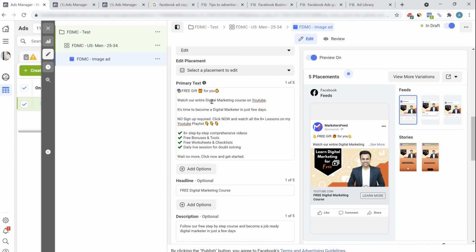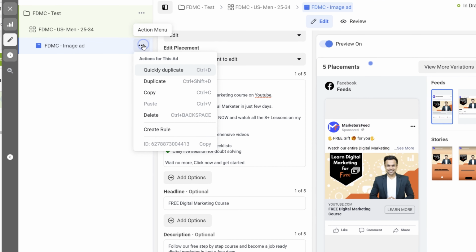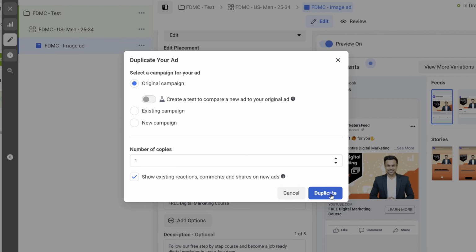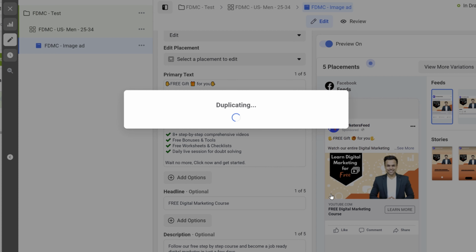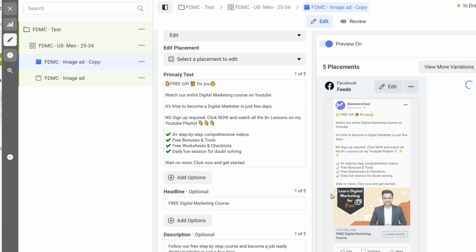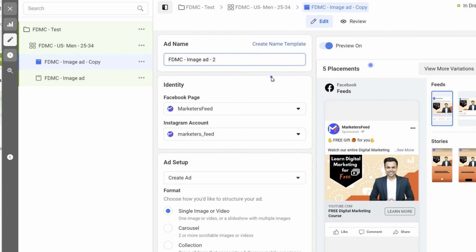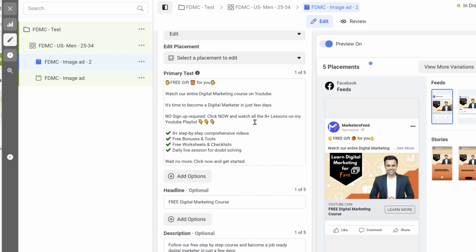So if I've added this particular primary text here, then if I copy the ad set, let's duplicate it. If we duplicate it, image ad, let's add it as 2. And here, the next thing we can test is, instead of free get for you, let's add the text as stop, stop, stop. This might grab attention. I'm not saying that this will perform better. I'm just saying that you should test multiple things.